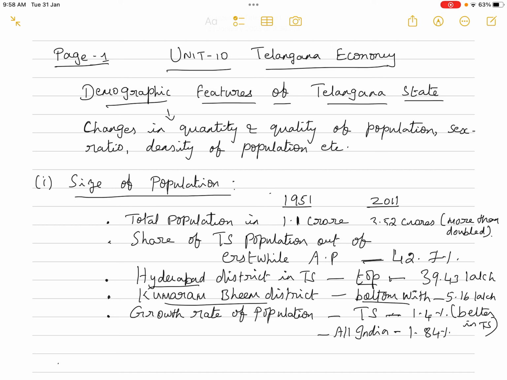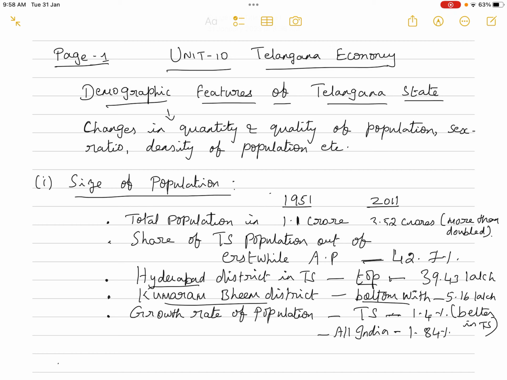Now coming to after the bifurcation, the share of TS population out of the erstwhile AP. Out of the total erstwhile AP population, what is the share of population of the Telangana state? It is 42.7%. So 42.7% of the total population of AP is the population of Telangana.